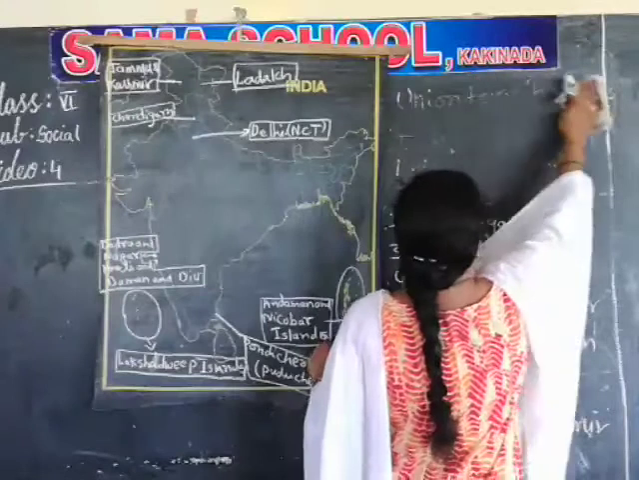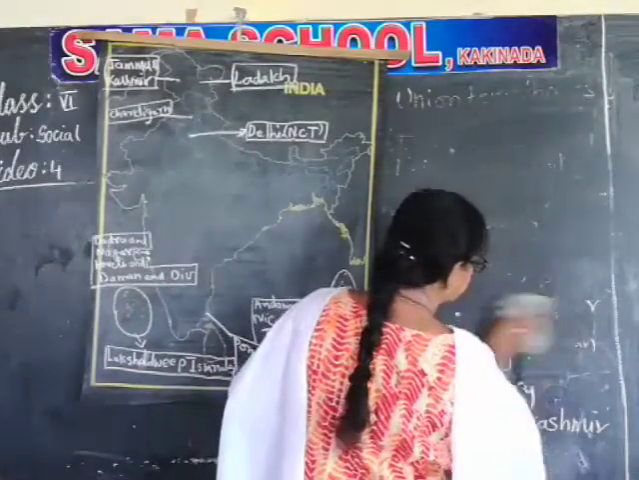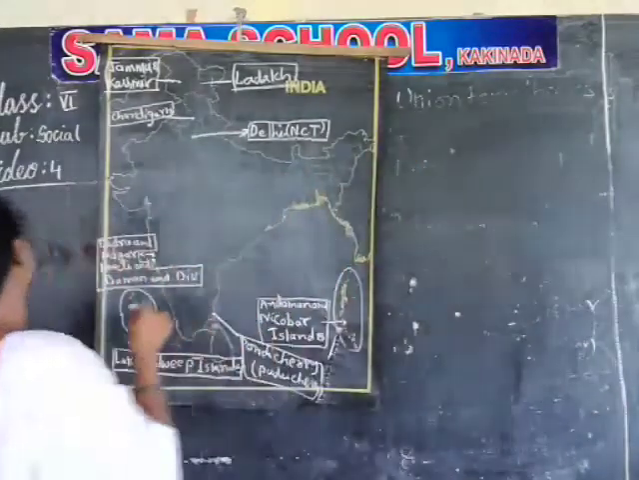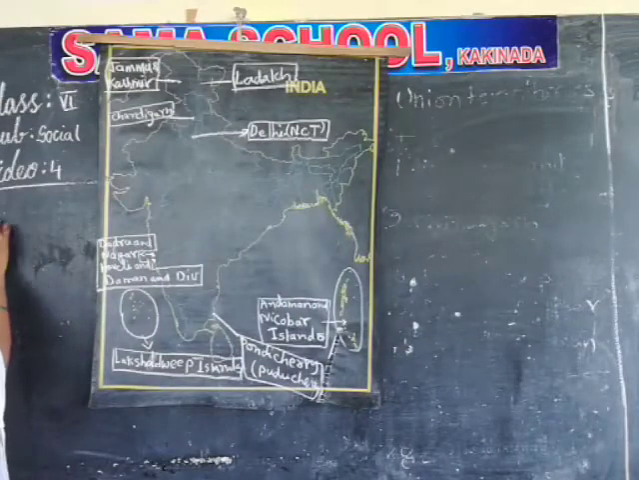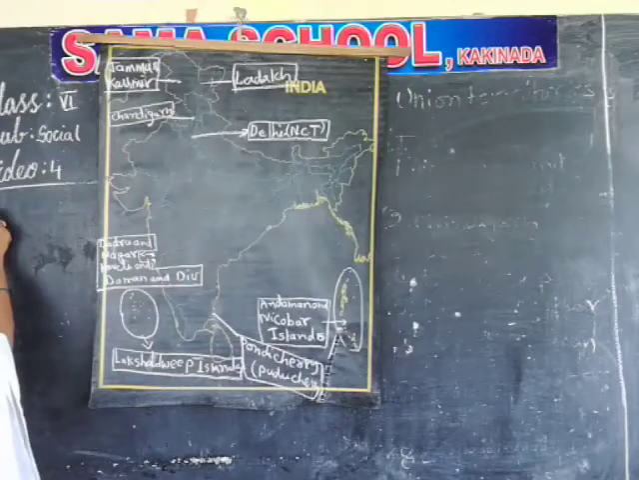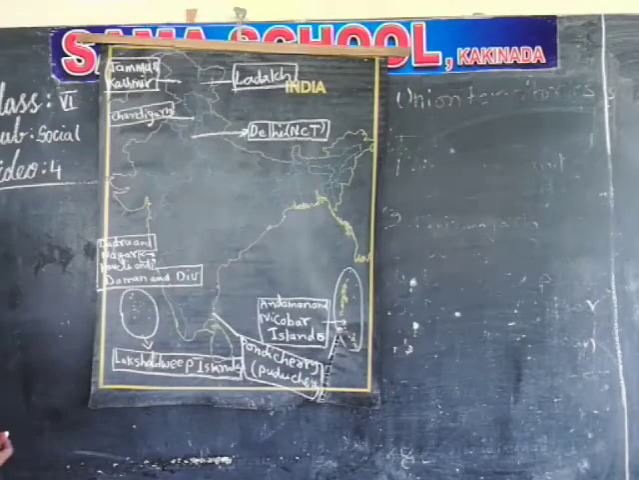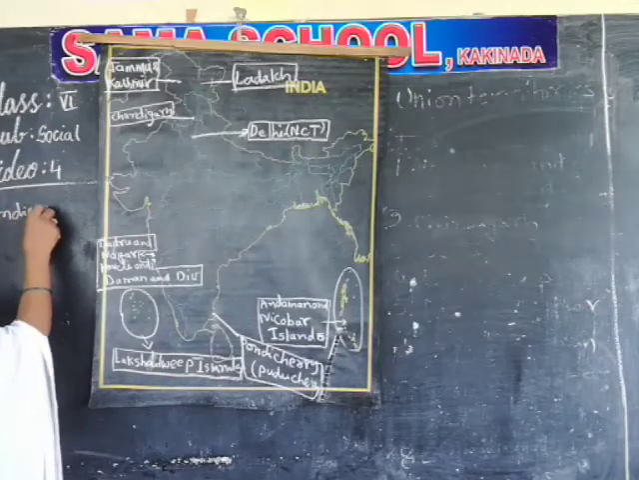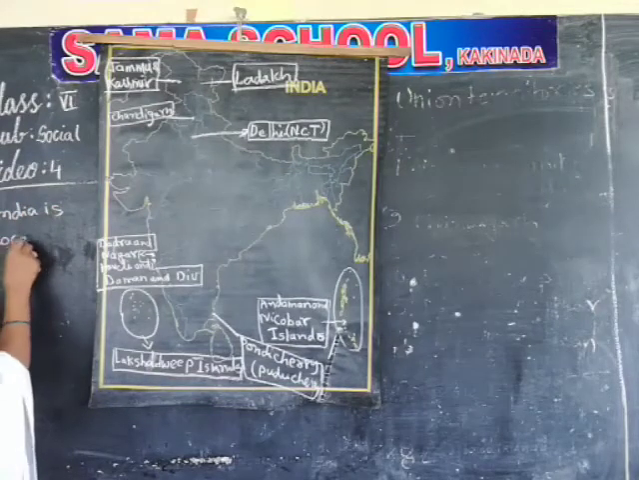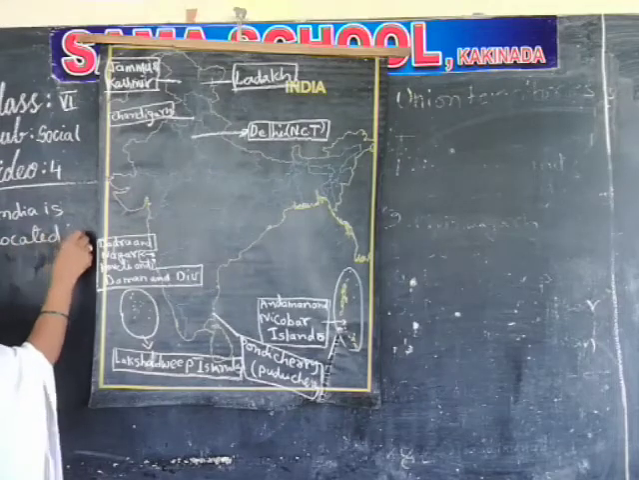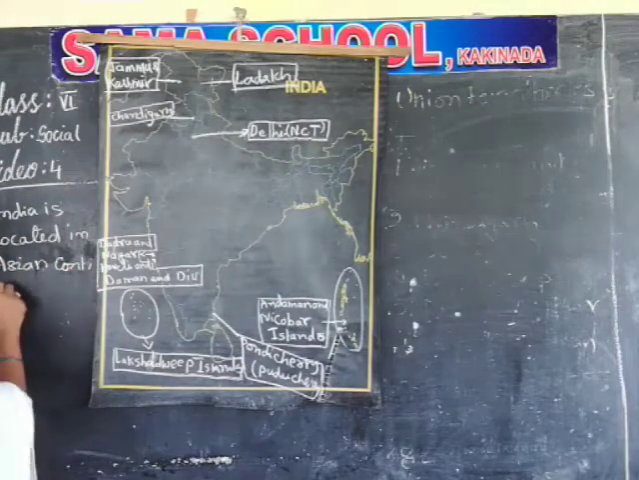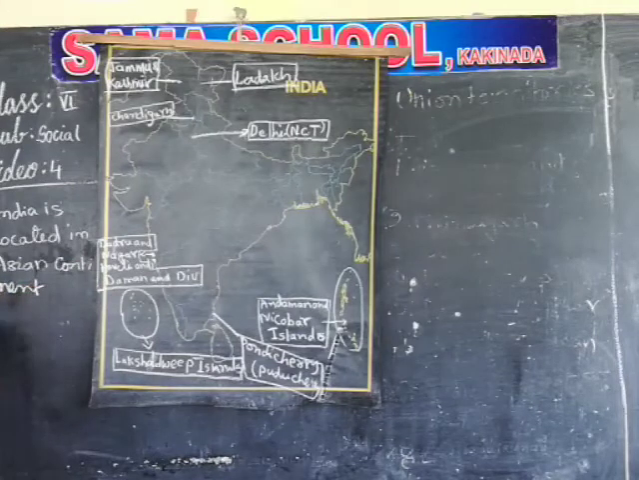India is located in the Asian continent. Location of India. If you go to a higher class, we can learn through latitudes and longitudes. Now we can mark that India is located in the Asian continent. The government of India is called as a government.